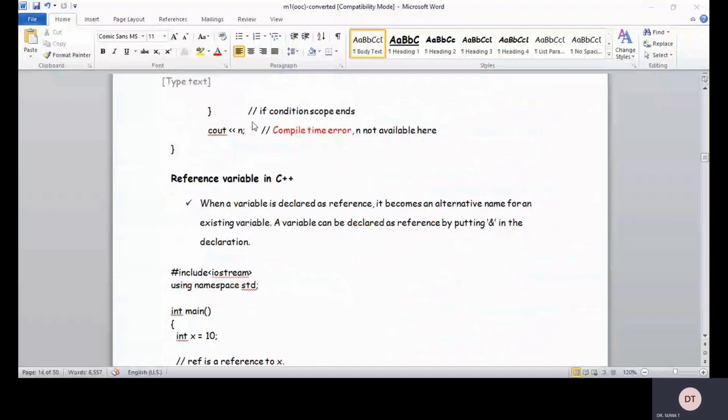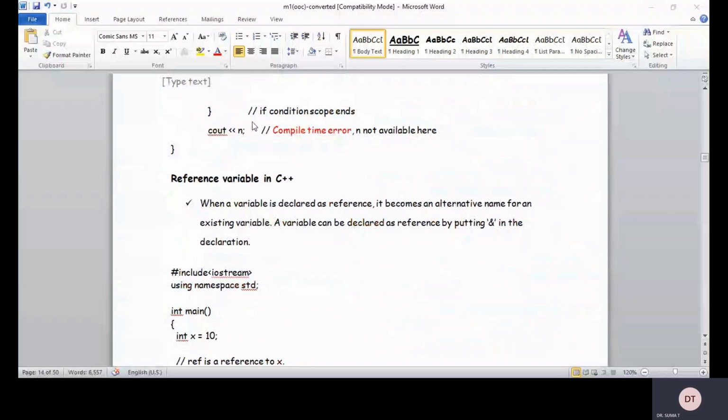So, reference variables in C++. You can ask one question: what is the difference between a reference variable and a normal variable? Normal variables are not prefixed with the ampersand symbol, right? But reference variables are prefixed with the ampersand address operator to say that it is an alias, an alternate name for that variable.